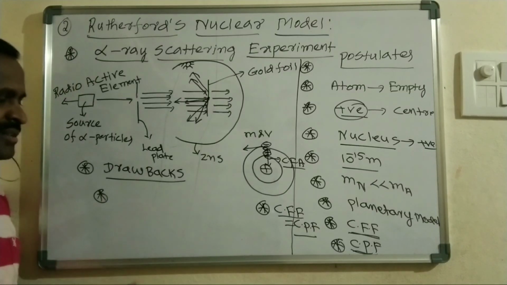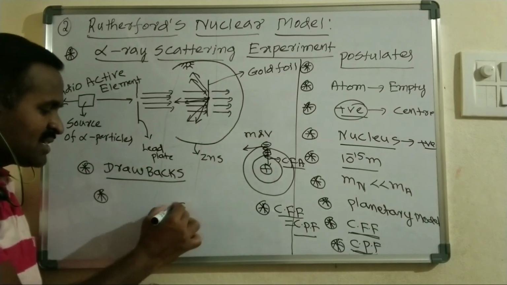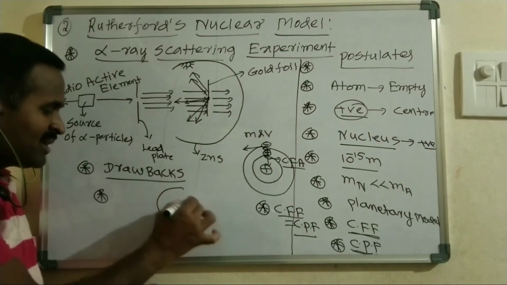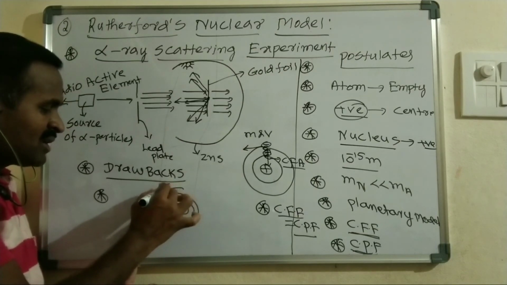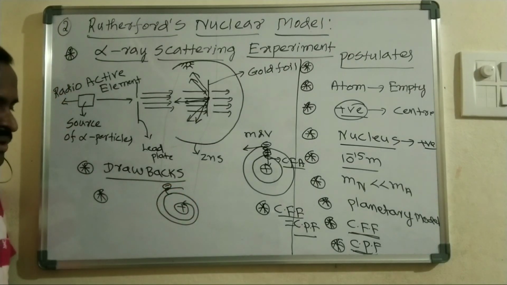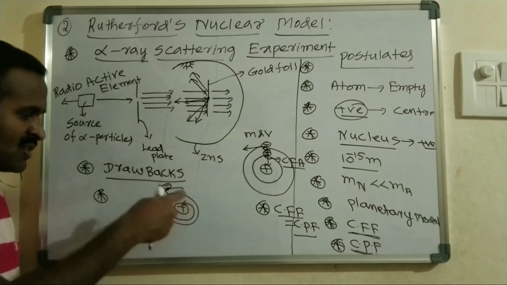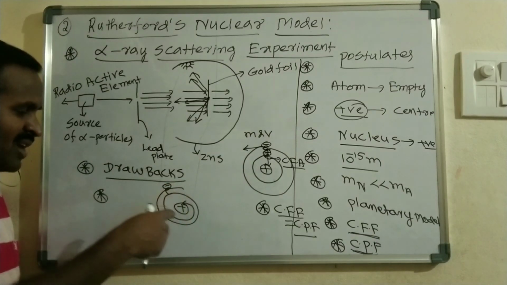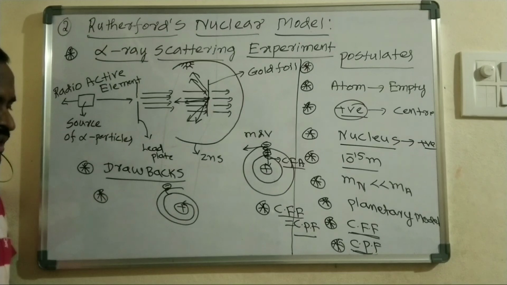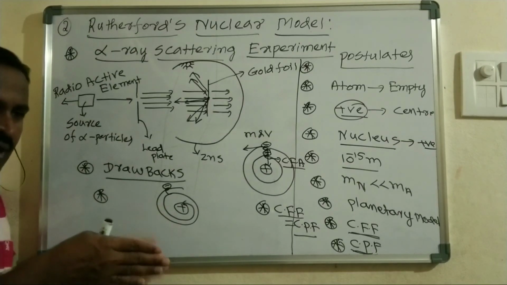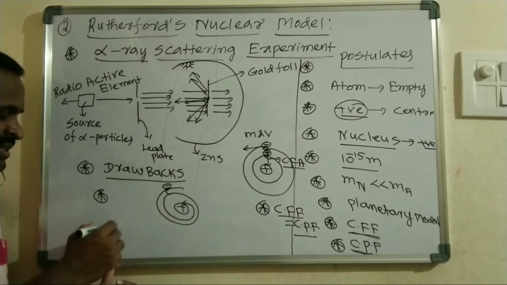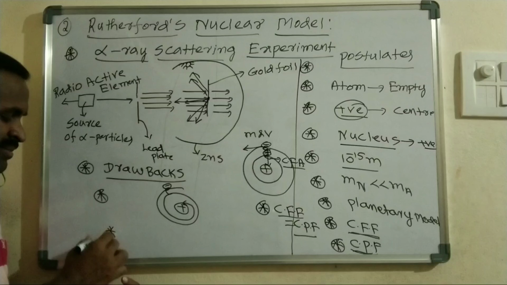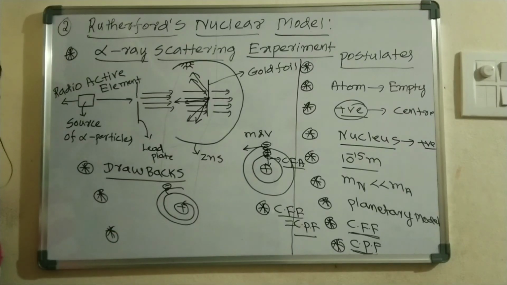The electron is a negatively charged particle, and as it continuously loses its energy, after a certain period of time it has to fall onto the nucleus, so that the atom collapses, right? So that is a major drawback of the Rutherford model of an atom.